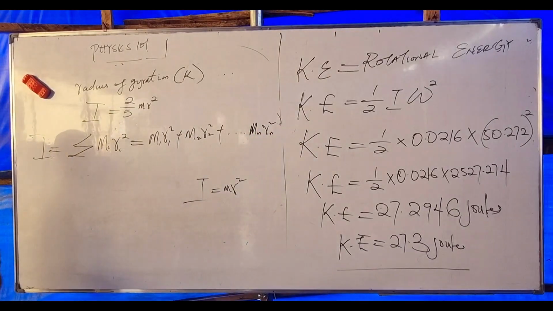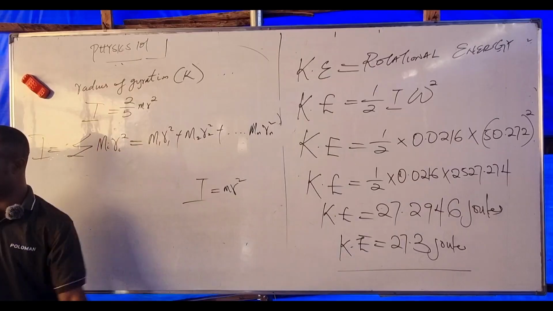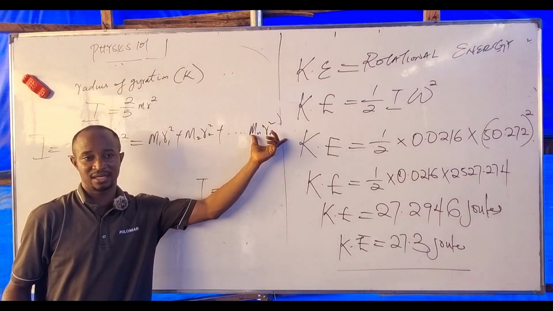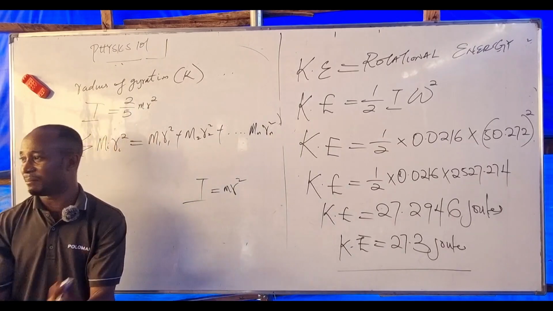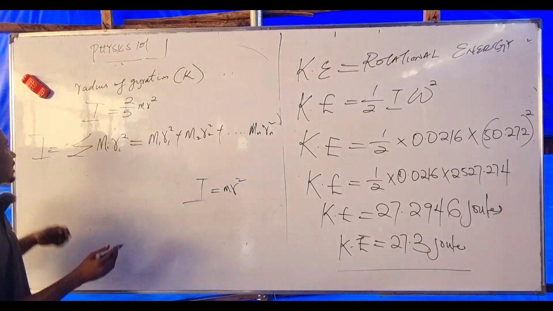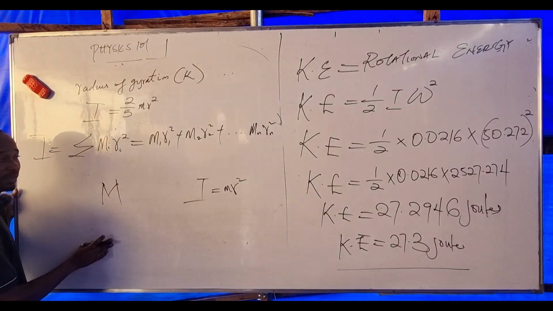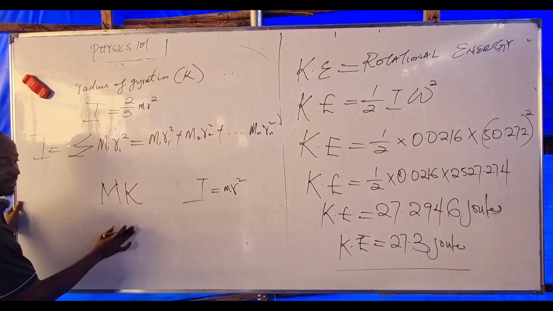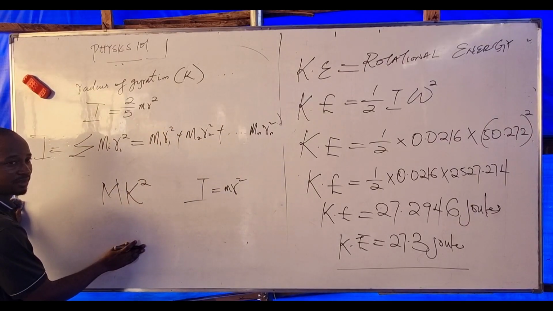Now we can have a very large body. We can't keep on finding the individual inertia. We can sum the entire mass as a single mass called capital M, then sum the entire radius as K, then we have K squared.